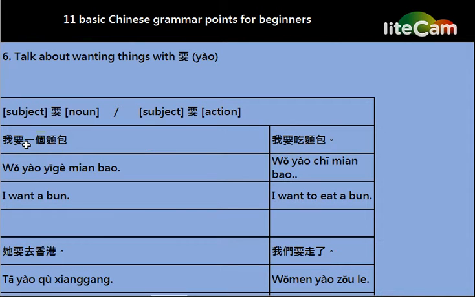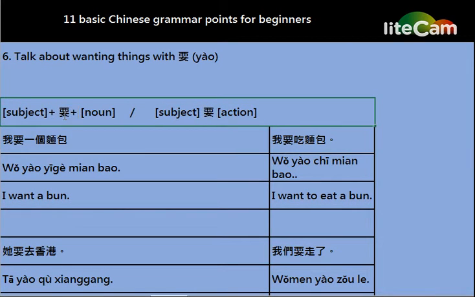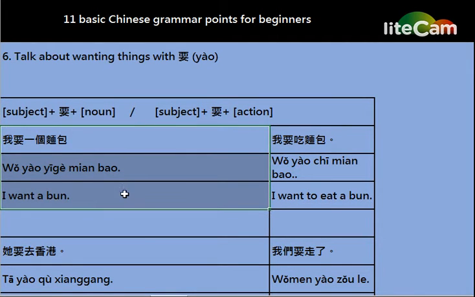我要一个面包. Here the pattern is the subject, the word 要 and the noun. Or we can have the subject, the word 要 and also an action. For the first one, 我要一个面包, it is pattern 1. I want a bun. The subject is 我 and the noun is 面包.